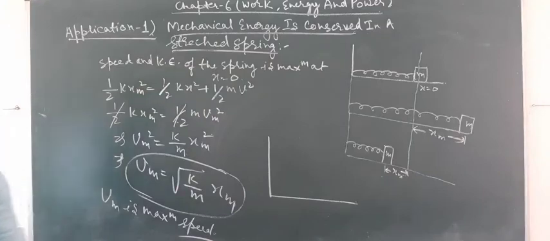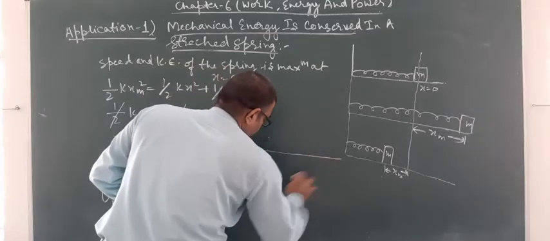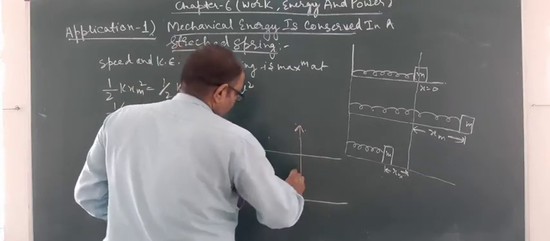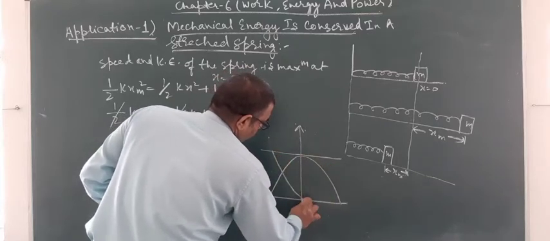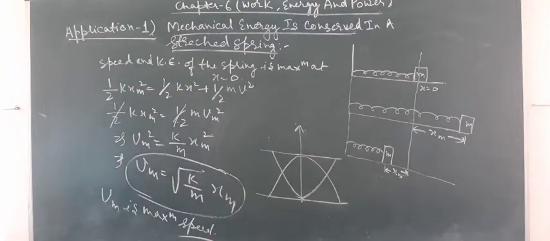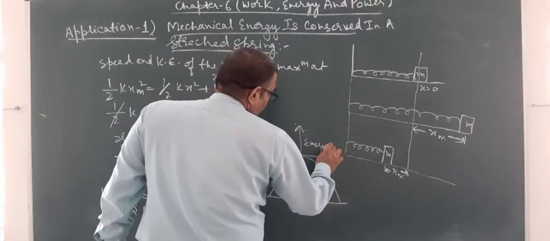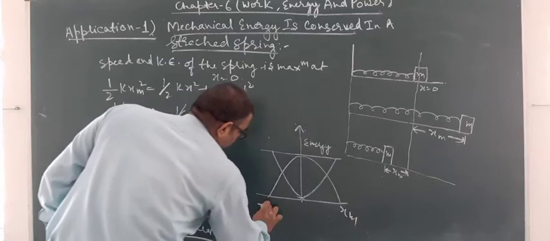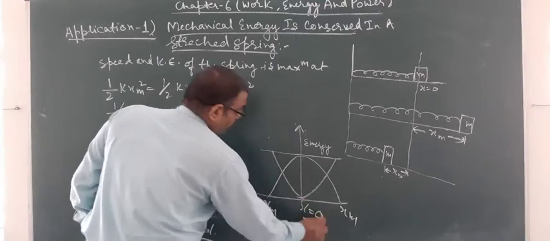Now we will correlate this graphically. Look at here, this is the energy, this is the total energy, and on this side this is the position xm, this is the position minus xm, and this is the position x is equal to 0.